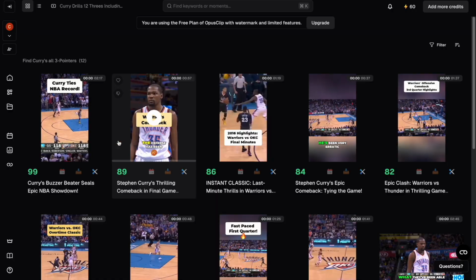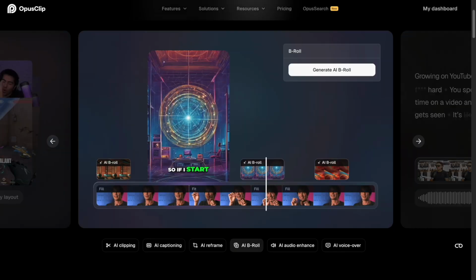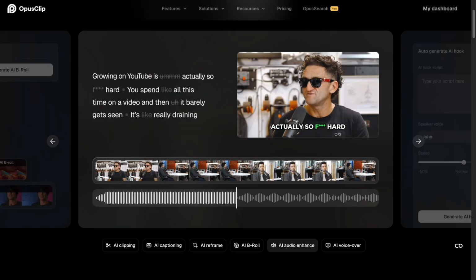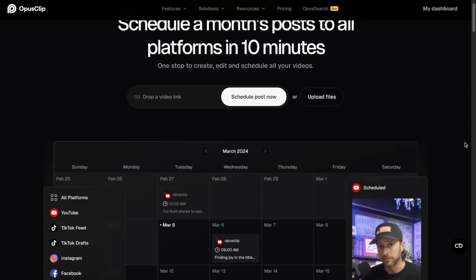You don't need to watch your whole video to find new content or spend time on editing those clips. You can preview any clip, edit the captions or styling, and export directly in formats optimized for Shorts, TikTok, or Reels.